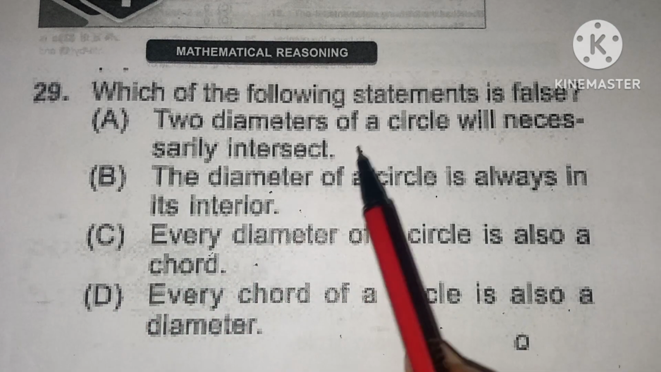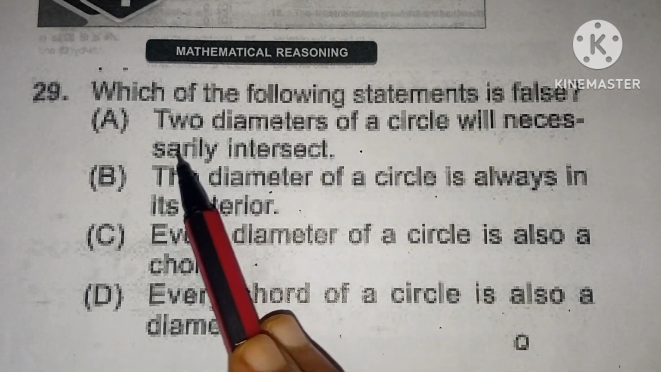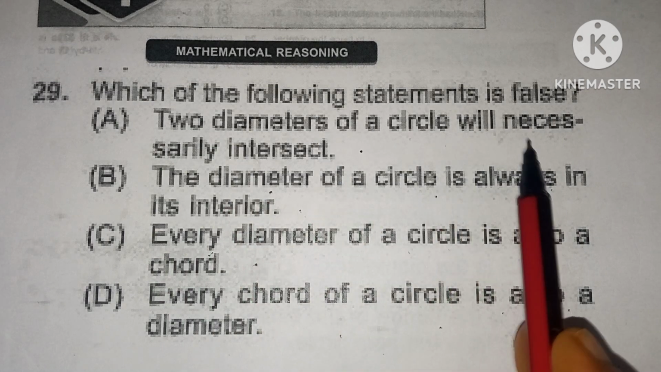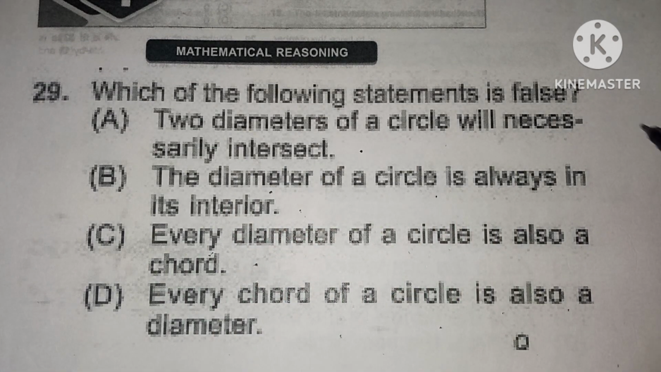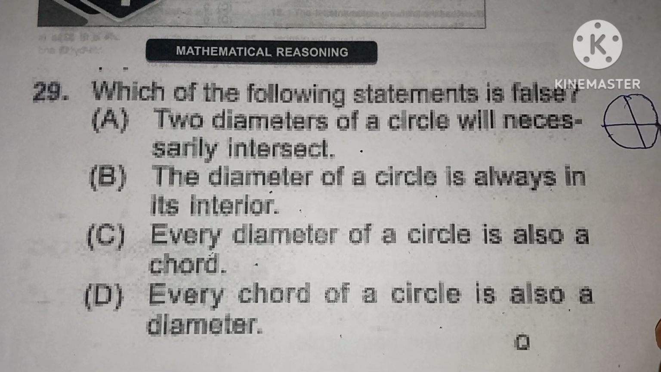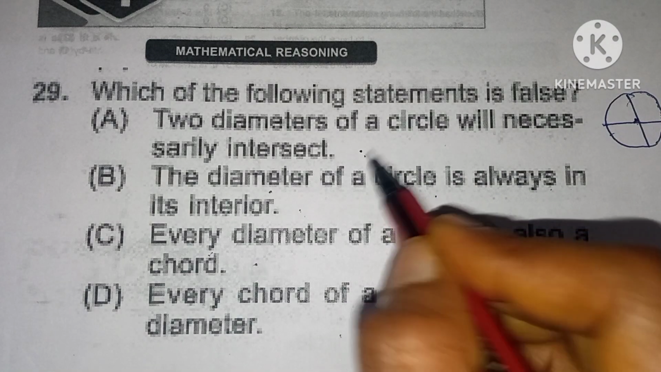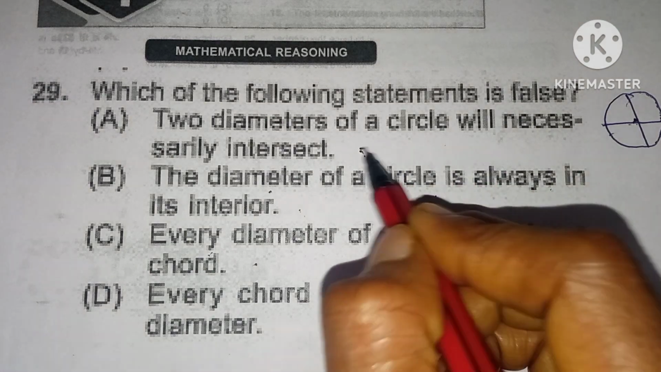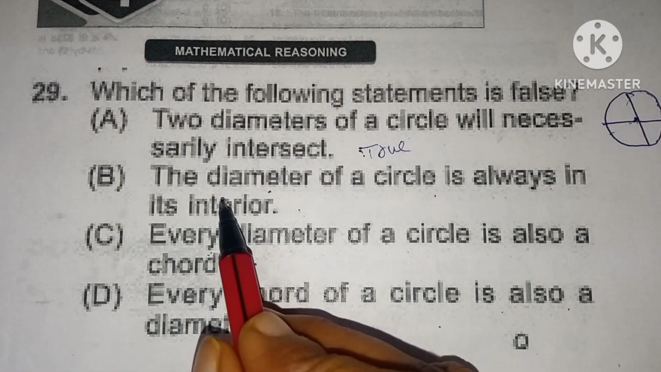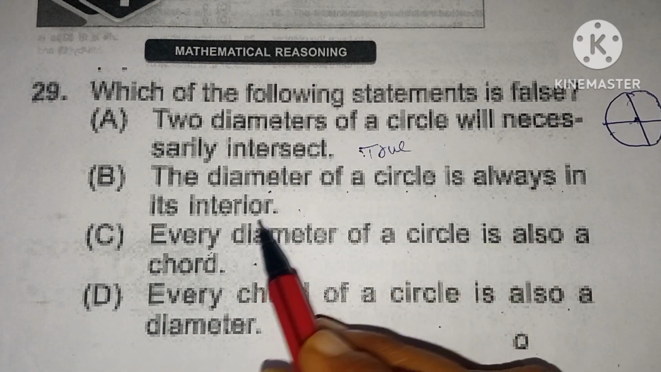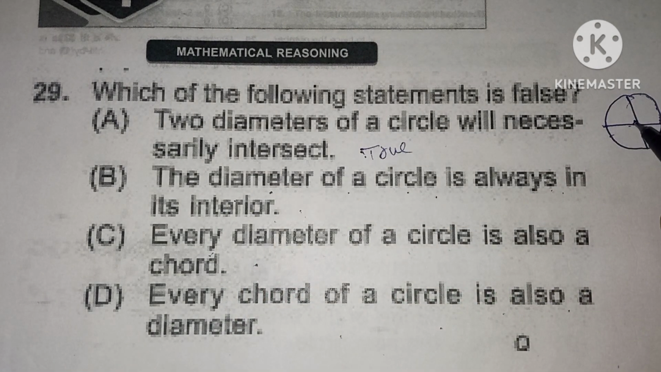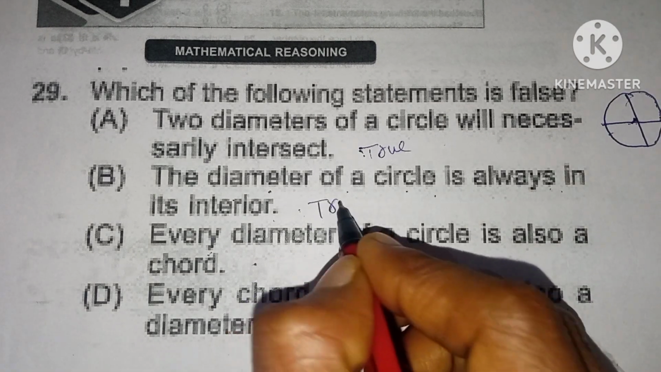29th question. Which of the following statements is false? A. Two diameters of a circle will necessarily intersect. Yes, two diameters of a circle. This is the circle and two diameters. This is one diameter and this is another diameter. So the two diameters intersect at the center of the circle. So this is a true statement. The diameter of a circle is always in its interior. Yes, the diameter of a circle is in the interior of the circle. So it is a true statement.